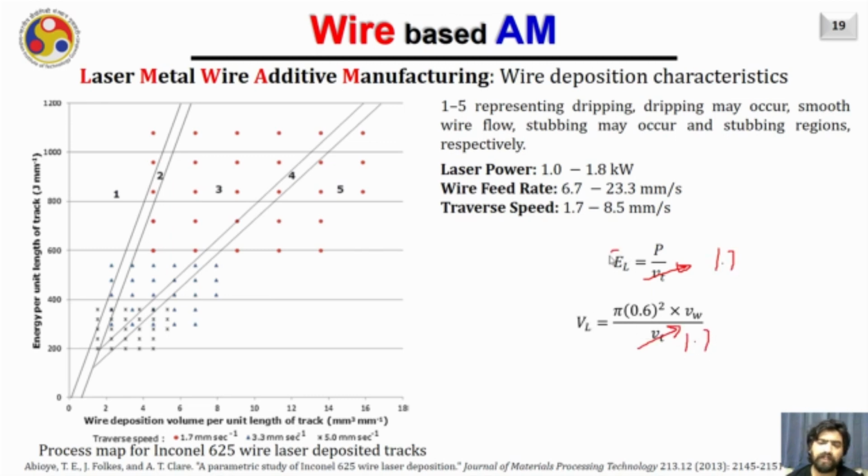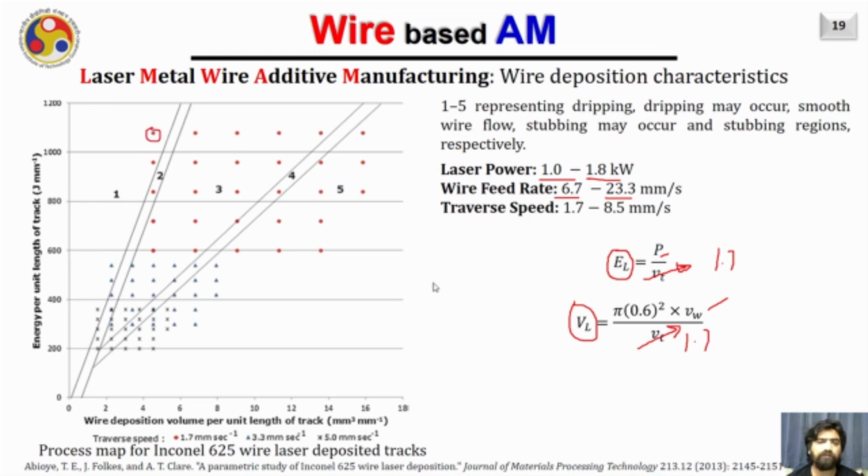Then to vary EL and VL, we need to vary only the power and the wire feed rate. The range of the wire feed rate is given, and the range of power is also given. Correspondingly, we will obtain the values of EL and VL, and we will make the appropriate dots.